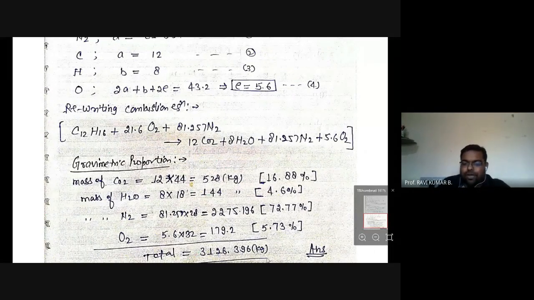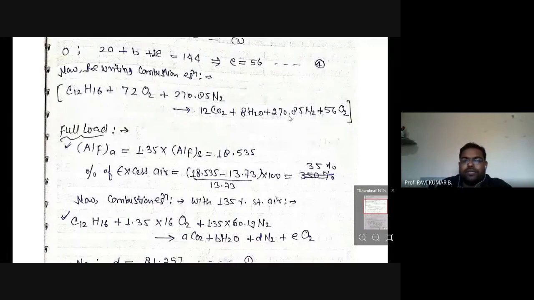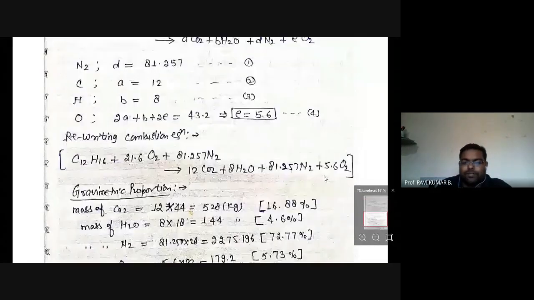3126.396 kilogram. So out of this, how much percentage CO2 is, how much percent H2O is, how much percentage N2 is, can be calculated. So these are the corresponding percentage composition of the reactants and products in the combustion in full load conditions. Similarly, if somebody asks you to carry out the gravimetric analysis of idling condition, in that case you will have to use this chemical equation. This is for idling condition and this is for full load condition, right? So like that you can solve the numerical problem.